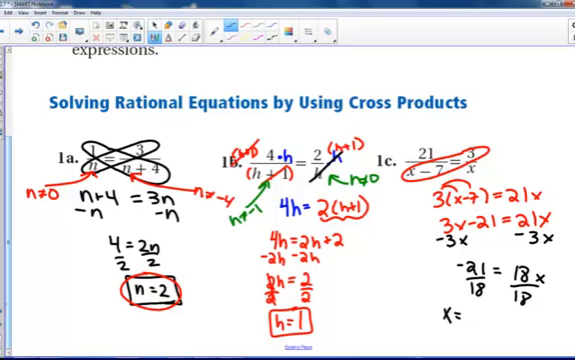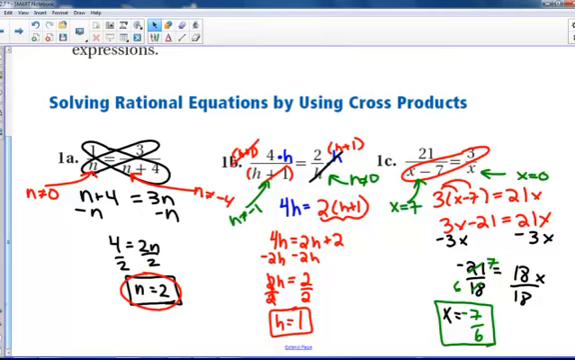We can take a 3 out of both of those. So 3 times 6 is 18. 3 times 7 is 21. So it's really negative 7 over 6. That would be pretty hard to just randomly figure out. You could plug that in and check and make sure it works. Again, 7 is an exclusion and 0 is an exclusion. So if an answer is one of those, it is not an answer.